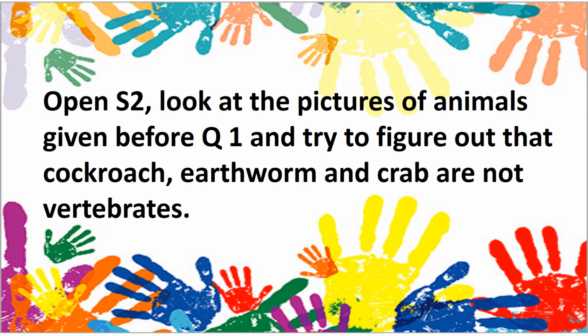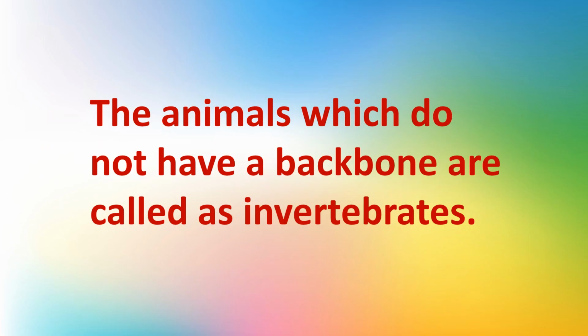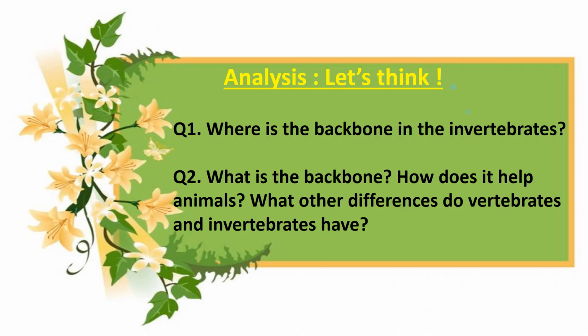Now open your S2 and look at the picture of animals given before question number 1 and try to figure out that cockroach, earthworm and crabs are not vertebrates. These animals which do not have a backbone are called invertebrates. Now there is some analysis time, so let's think: where is the backbone in an invertebrate? Do you think that they have a backbone?